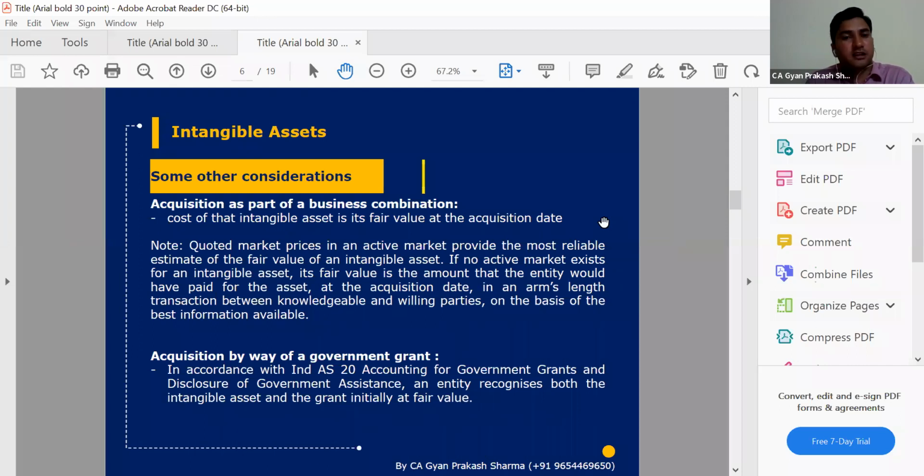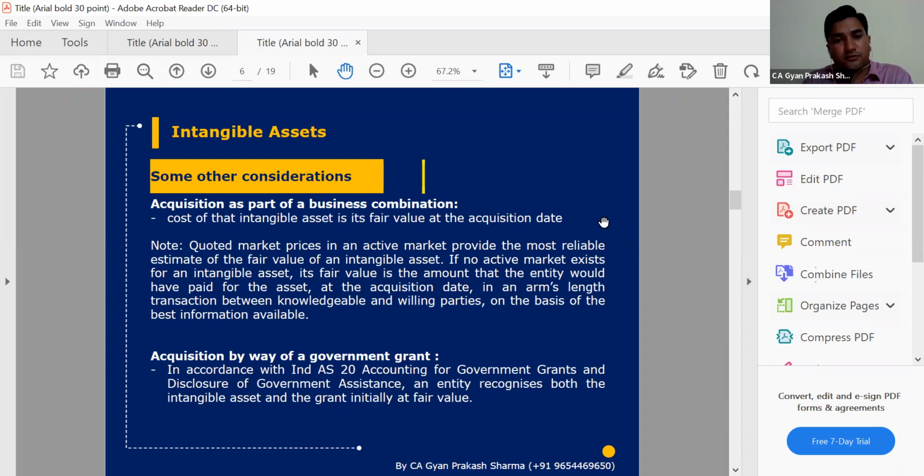That price will be considered the intangible asset's costing price. So we follow the fair valuation price from the open market. And if the open market price is not available, then definitely the last option is the costing price, which we can have directly.